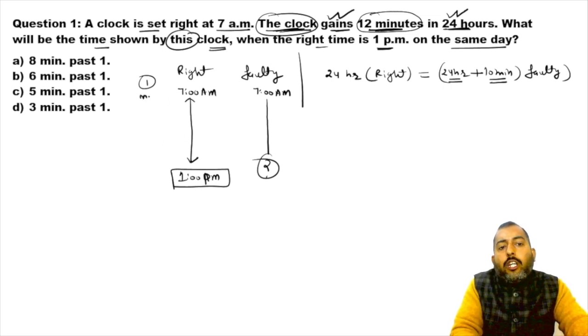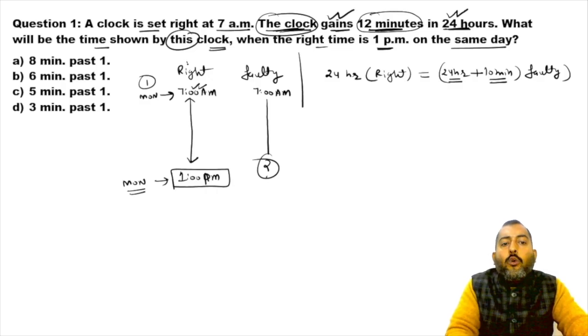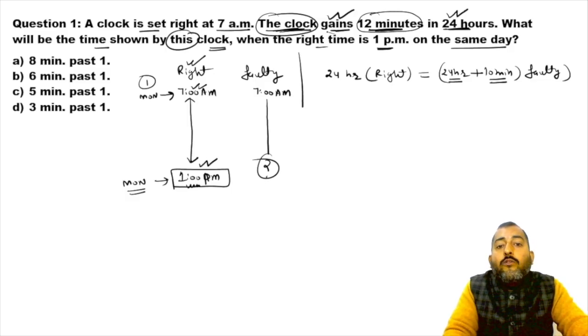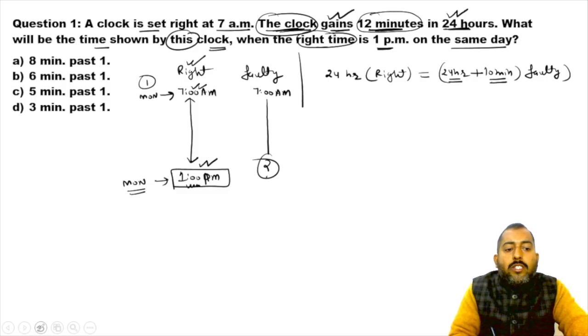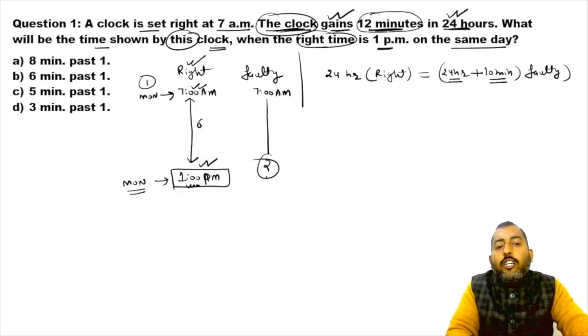If we were talking about Monday 7 a.m., we are talking about Monday 1 p.m. This 7 a.m. is shown by the right clock, and this 1 p.m. is also shown by the right clock. So 7 a.m. Monday to 1 p.m. Monday is a duration of 6 hours.